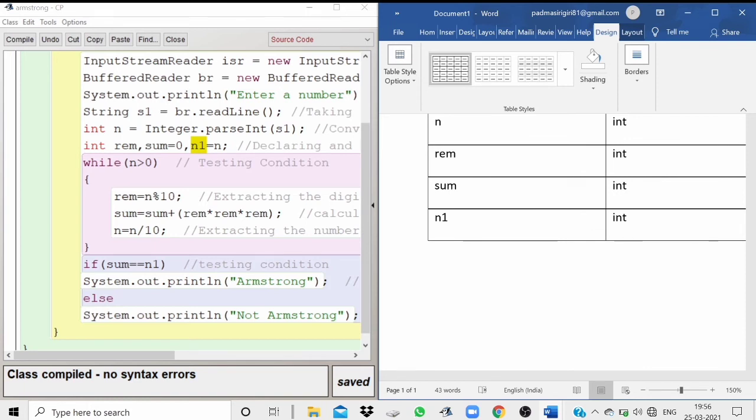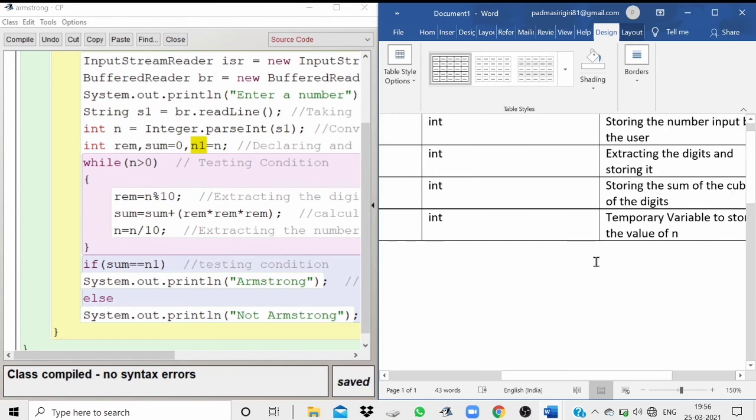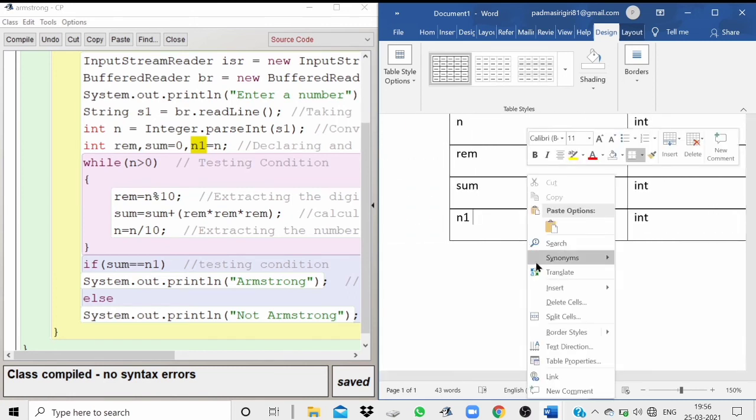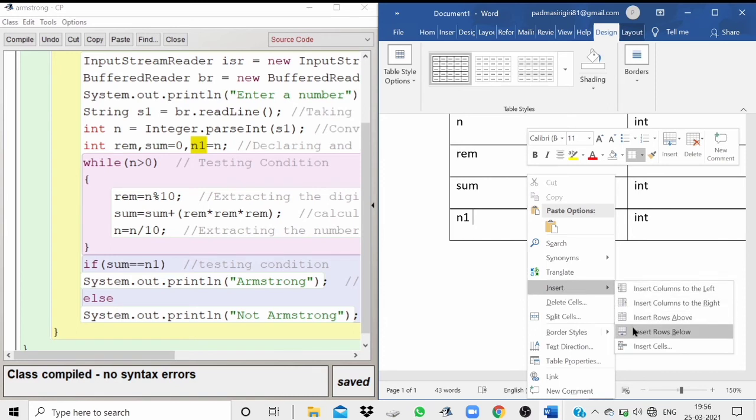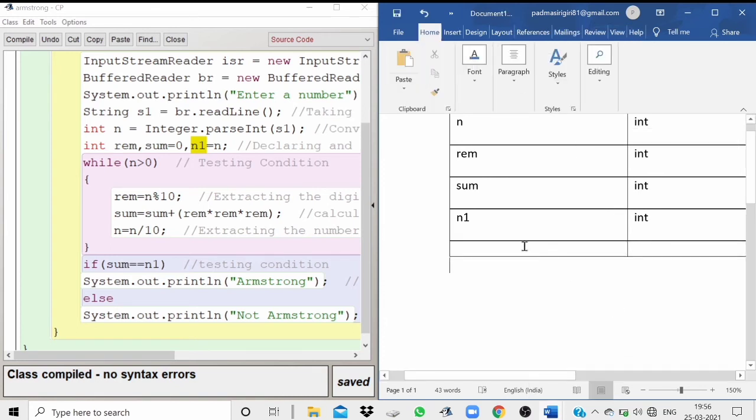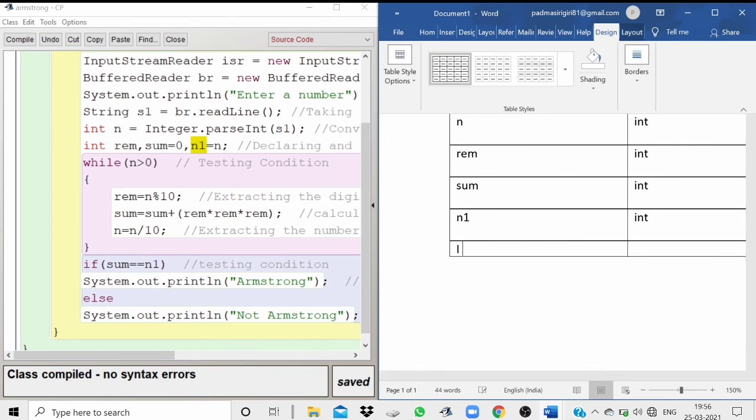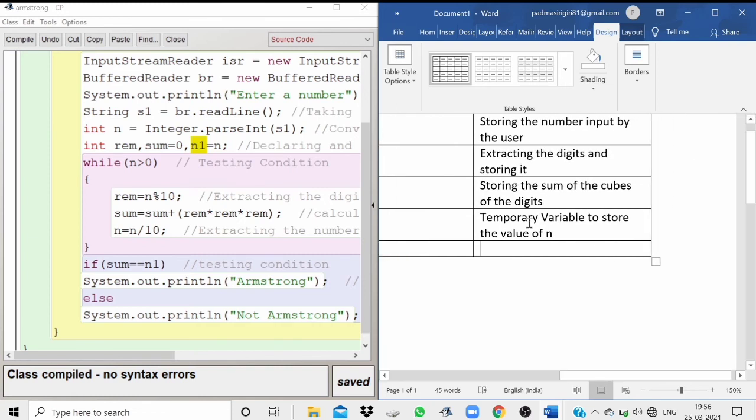We'll write i as int, and the description for i would be looping variable, because it is helping the loop to execute and is not used anywhere else.